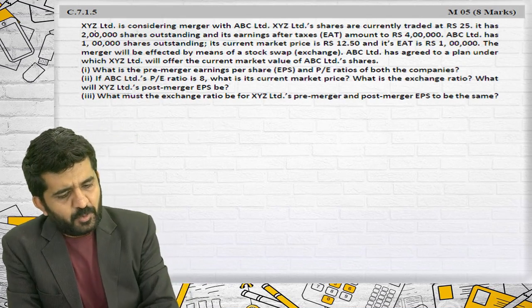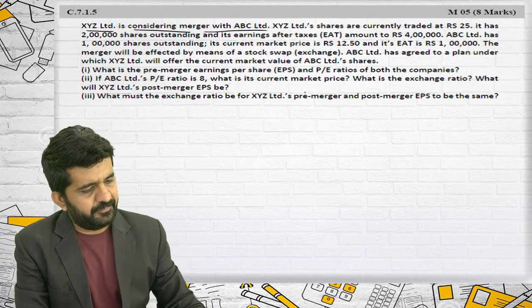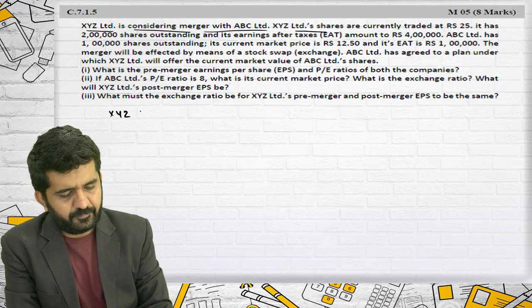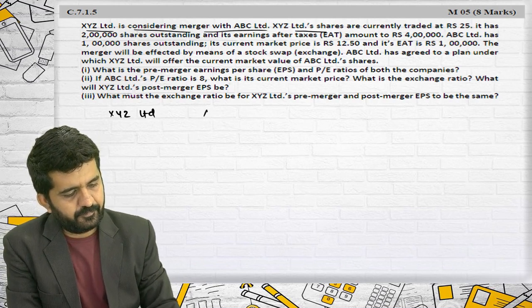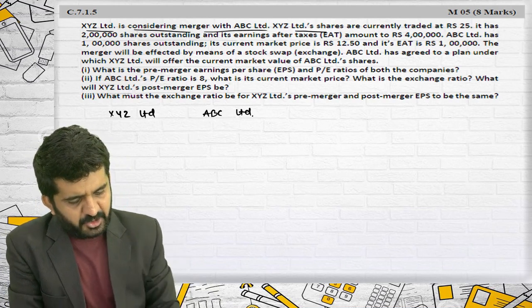Fifth, XYZ Limited is considering merger with ABC Limited. XYZ Limited shares are currently traded at rupees 25.